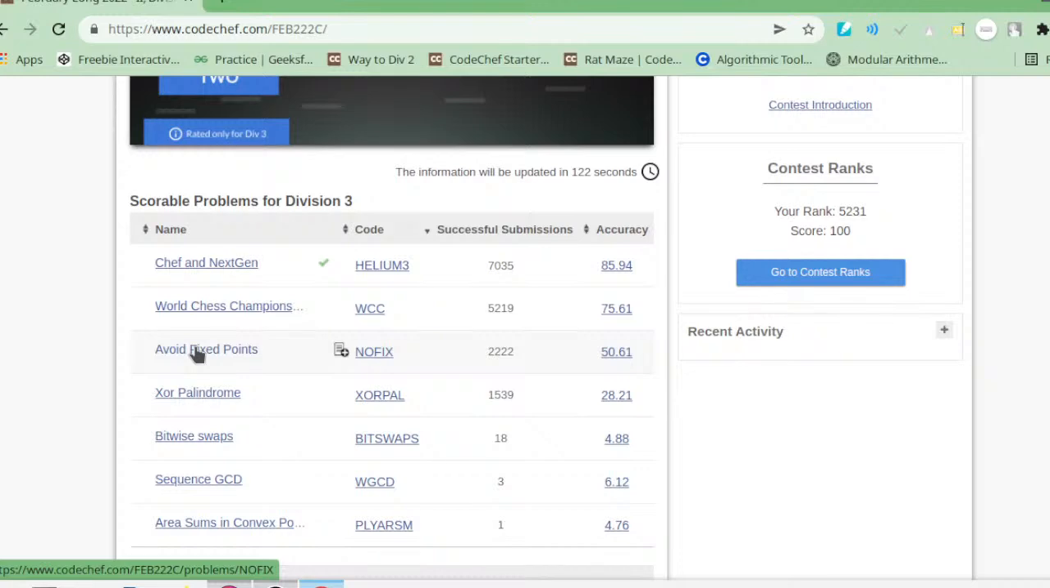Chef wants this sequence to satisfy the following condition: for each i from 1 to the length of A, A_i is not equal to i. Okay, help chef to find the minimum number of operations that he has to perform to achieve this goal.